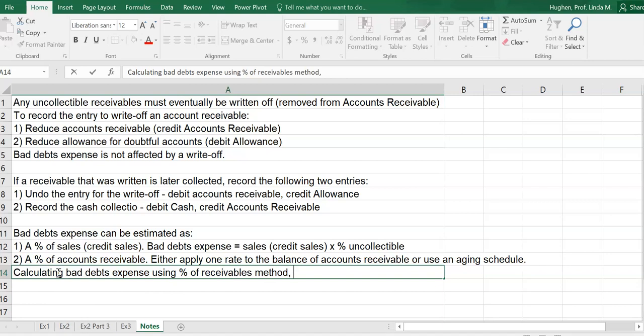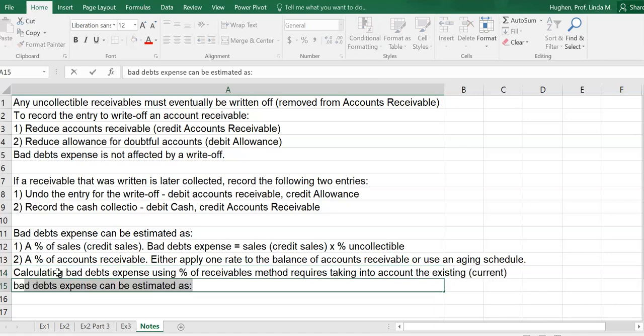The reason is that we need to think about our existing balance in allowance for doubtful accounts. We need to take that into consideration when determining the amount of bad debts expense. So calculating bad debts expense using the percentage of receivables method requires taking into account the existing, or current, balance in the allowance account at the time the company is making this estimate of bad debts expense.